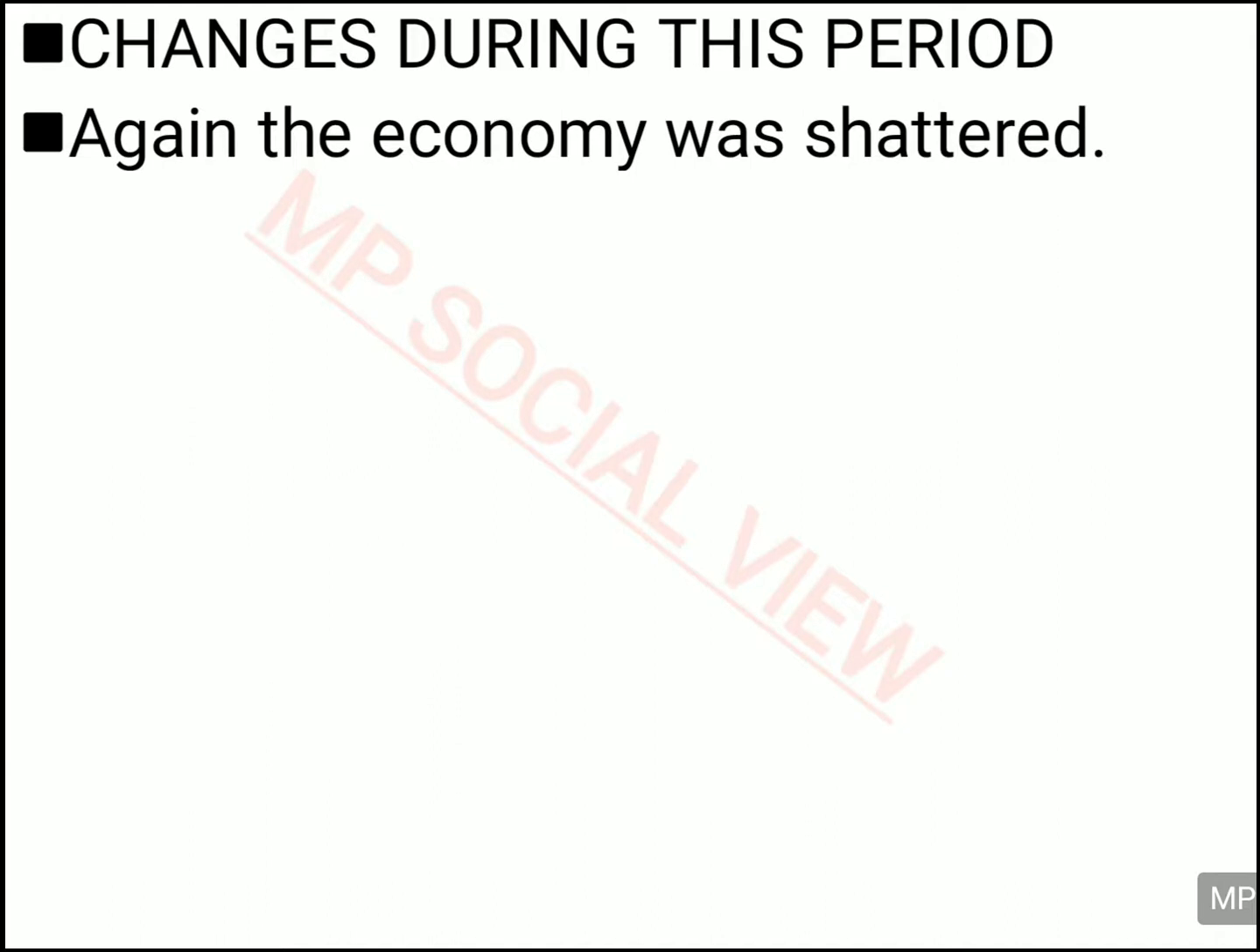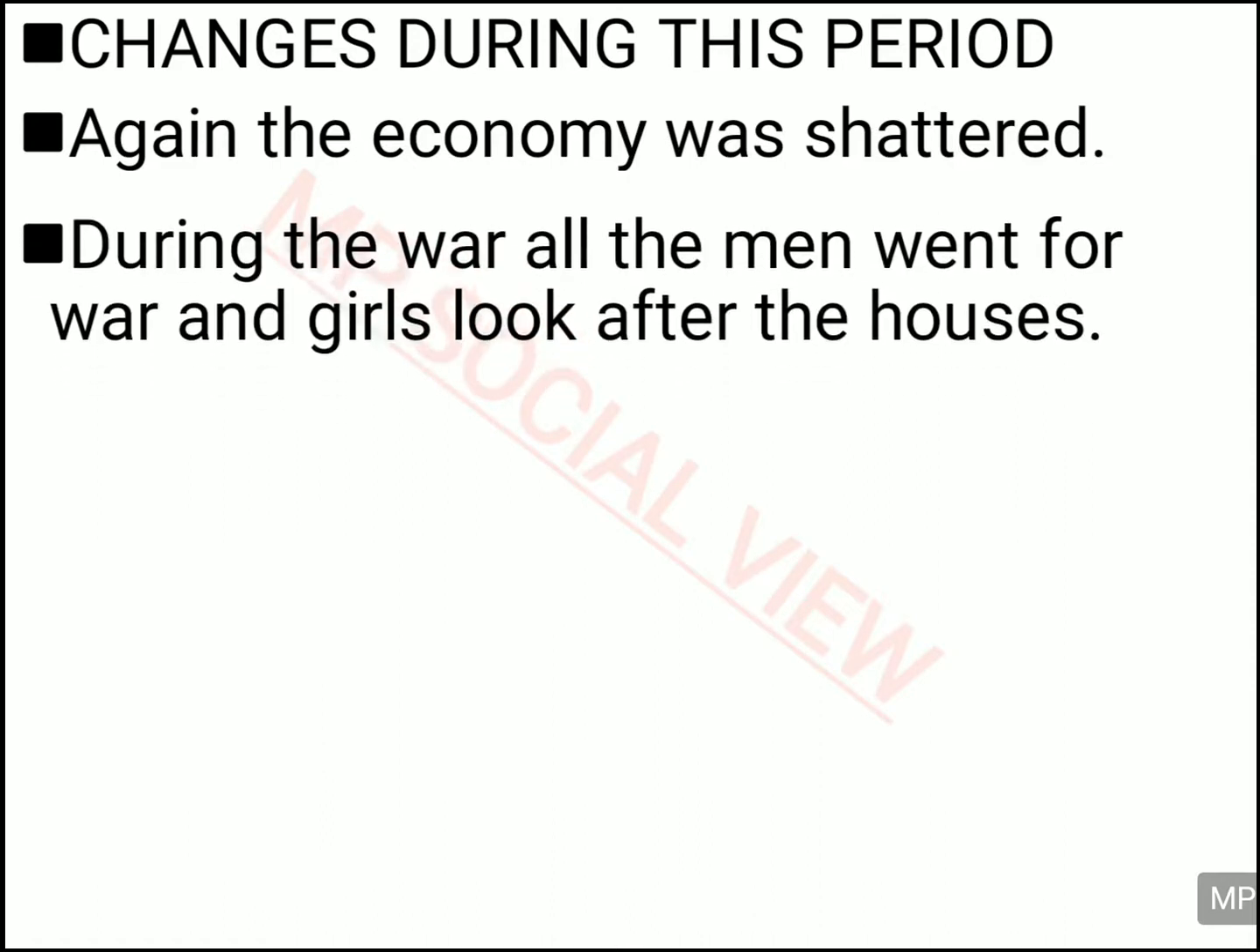Then many changes came in France after that. What were the changes? First and foremost, the economy of France was shattered. Why was the economy of France shattered? Even though France won the war, whenever you fight a war, whether you win or lose, you definitely suffer a lot of losses and your economy suffers. And that's what happened in France also.